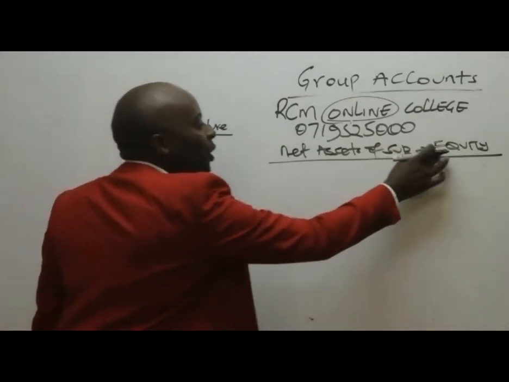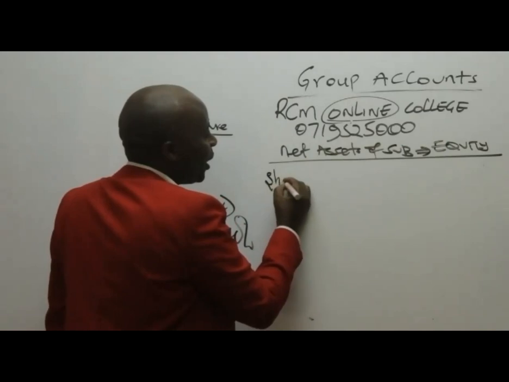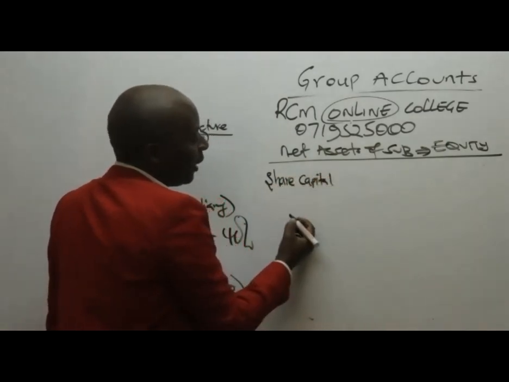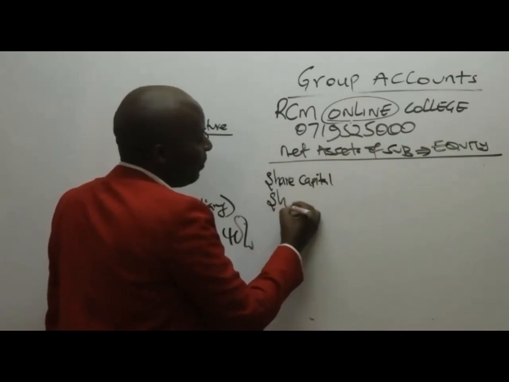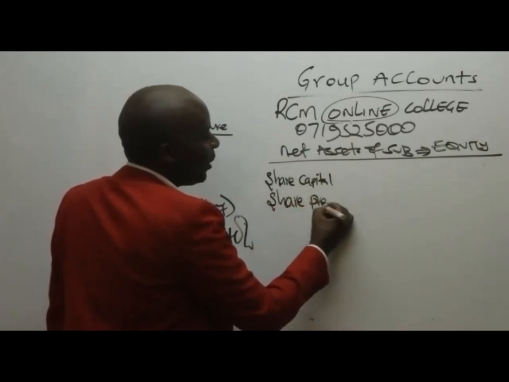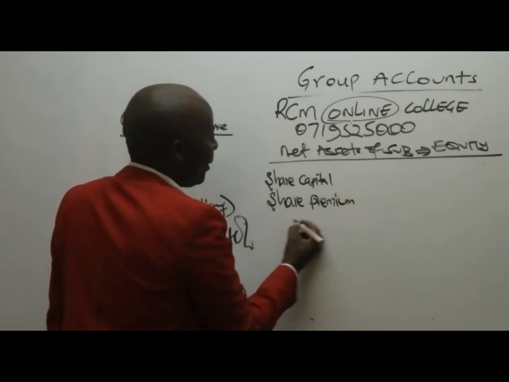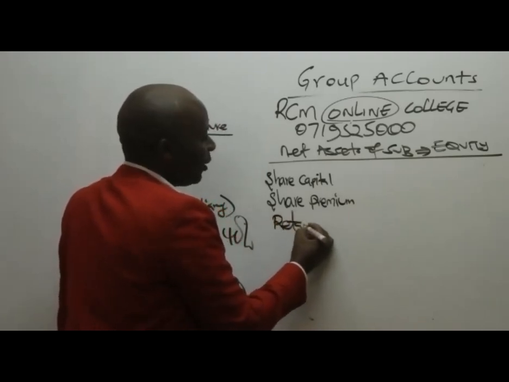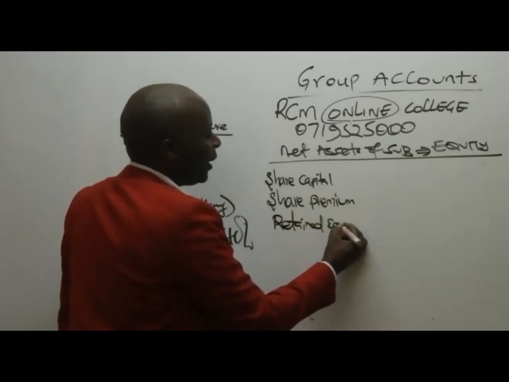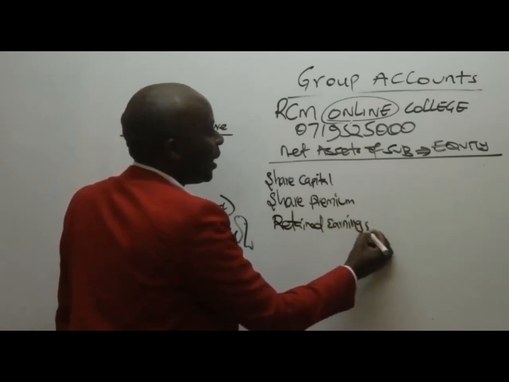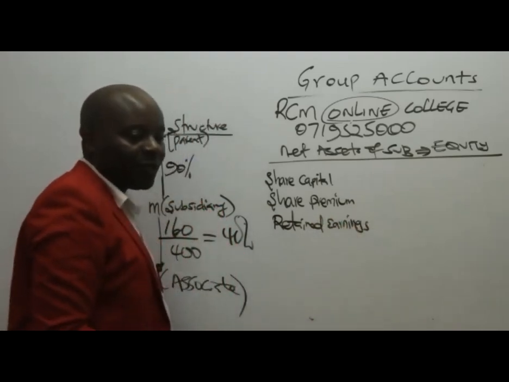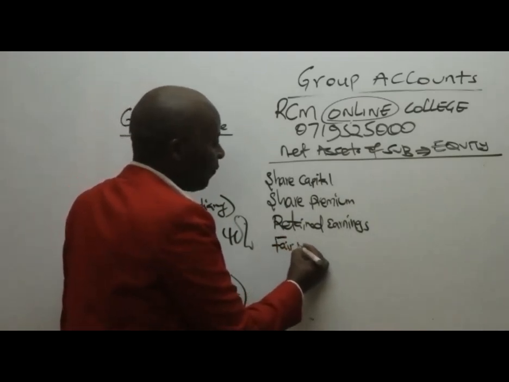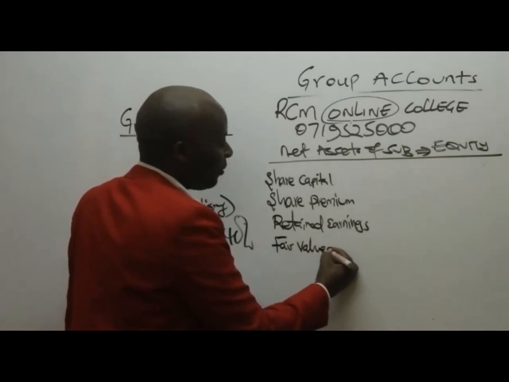When we talk of equity, we are looking at things like the share capital, the share premium, the retained earnings, and of course any fair value adjustments.